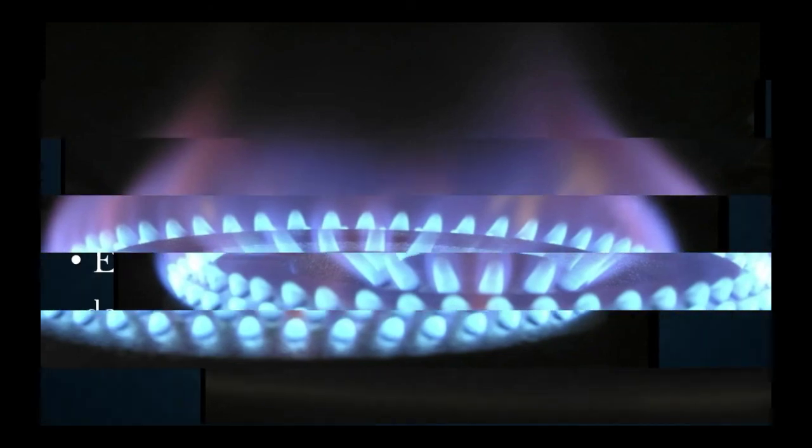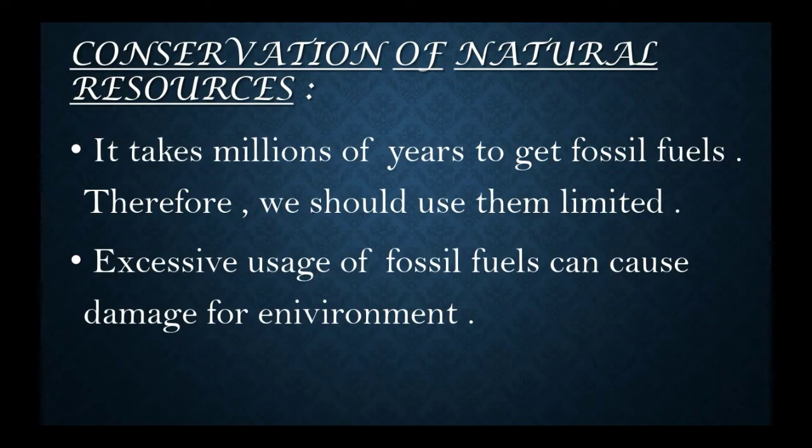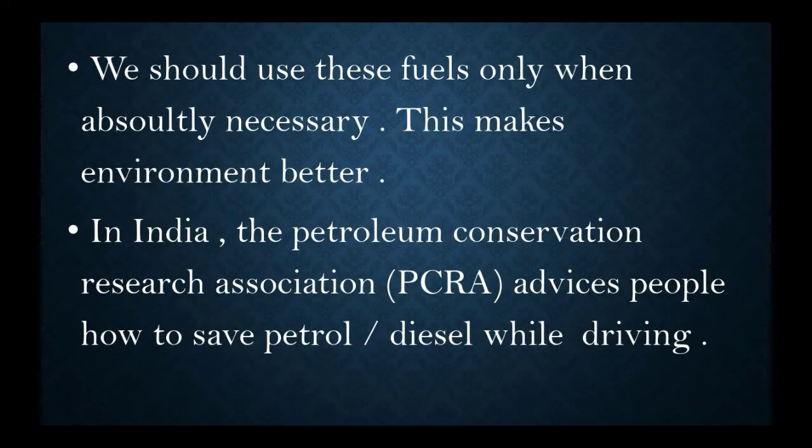Now, how to conserve natural resources? That is, exhaustible resources. It takes millions of years to get fossil fuels, right? So therefore we should use them in limited amounts. And excessive usage of these fossil fuels can cause damage to the environment. We should use these fossil fuels only when absolutely necessary. This makes our environment better. In India, the Petroleum Conservation Research Association (PCRA) advises people how to save petrol and diesel while driving.